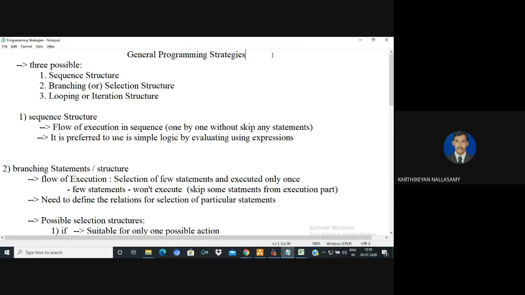It means that if you have an algorithm and you want to implement it in a programming language, we have to go with either sequence structure, branching, or looping. But the selection of the structure depends on the program. So we can't use the same structure for all kinds of programs. The first and most basic structure is the sequence structure.